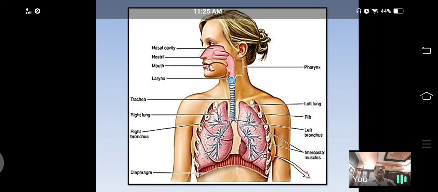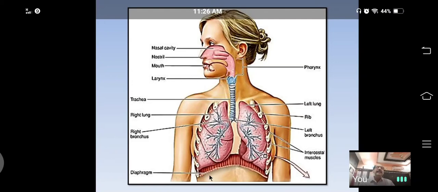Each lung is packed with 200 to 500 million such alveoli. What are alveoli? Alveoli are tiny air sacs at which exchange of gases takes place.